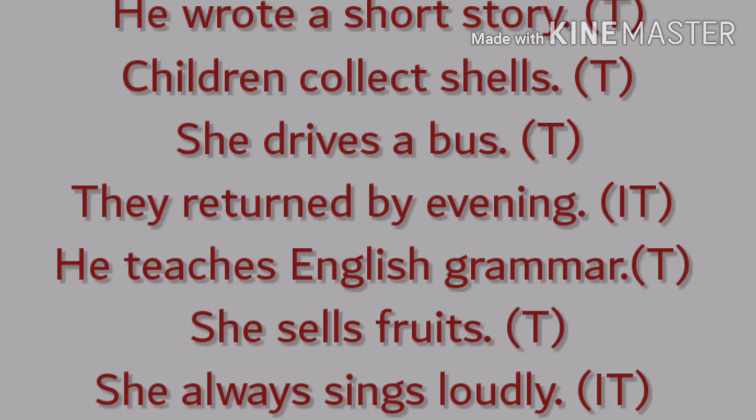They returned by evening. They returned when? The answer to when is not an object. So the verb is used intransitively here. He teaches. He teaches what? English grammar. Answer to what. So it's used transitively. She sells the fruits. Sells what? The verb is used transitively. She always sings. Sings how? Loudly. The answer to how is not an object. So here in this sentence, the verb is used intransitively.